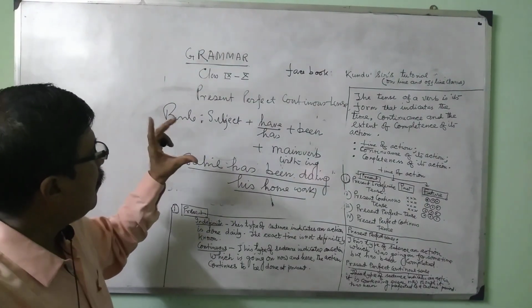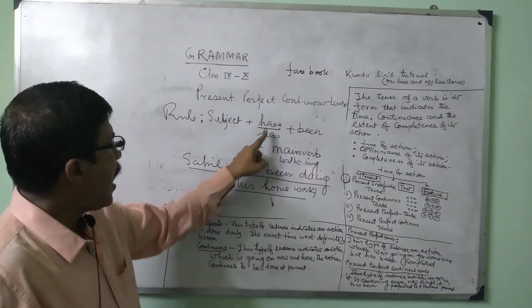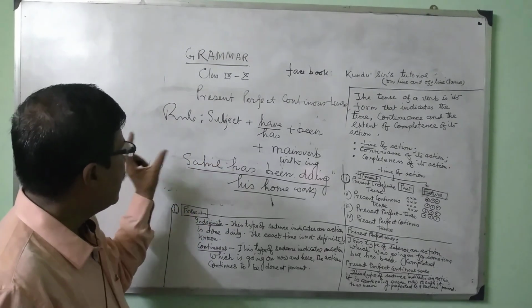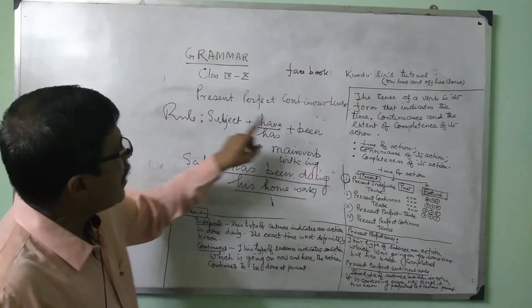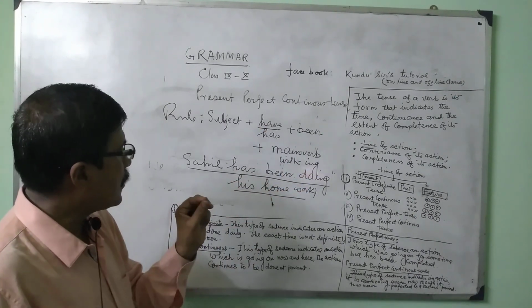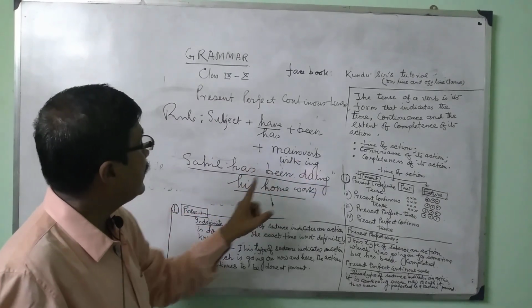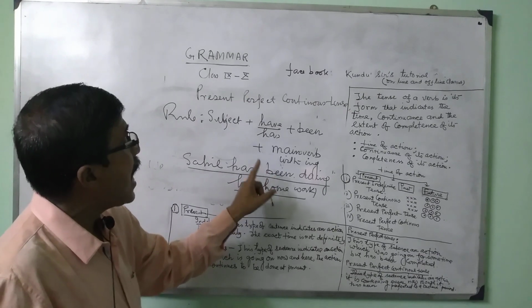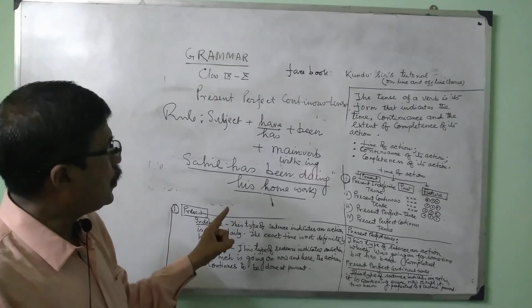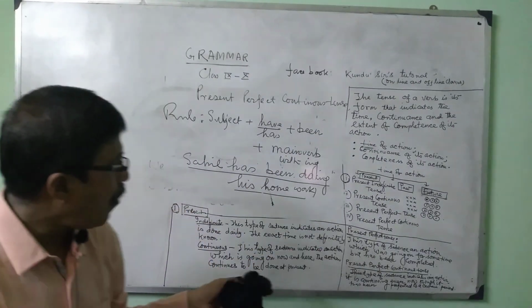Shahil, then if we consider the auxiliary verb have or has, definitely has is to be inserted here. Then we must write been because it is present perfect continuous tense, and for continuous tense the main verb takes ing, that means the main verb is doing: has been doing his homework. Shahil has been doing his homework. I am giving another example for this.